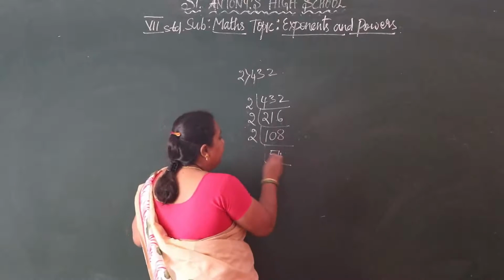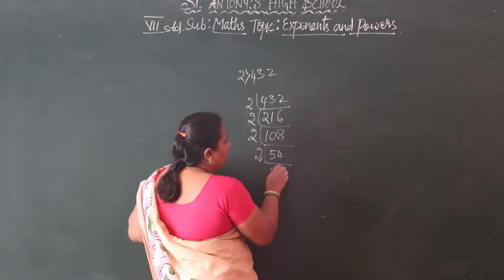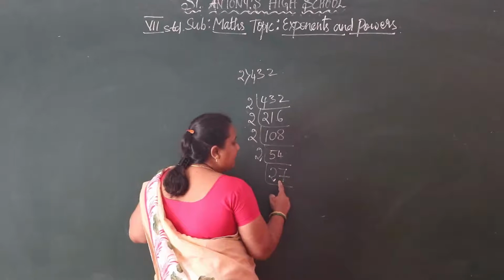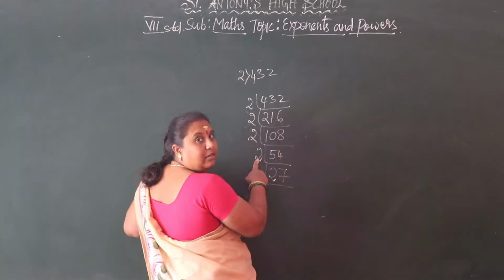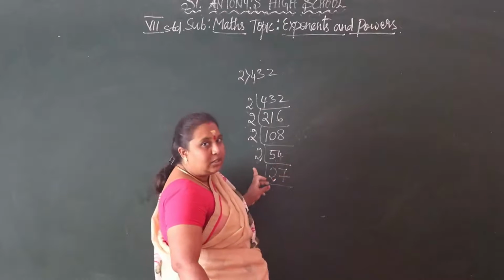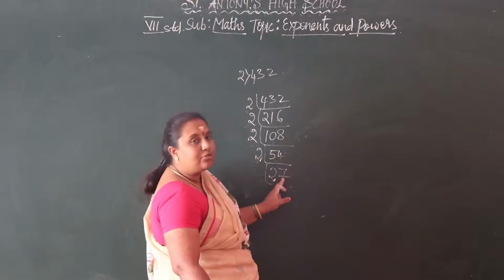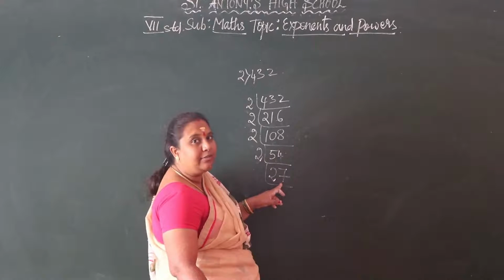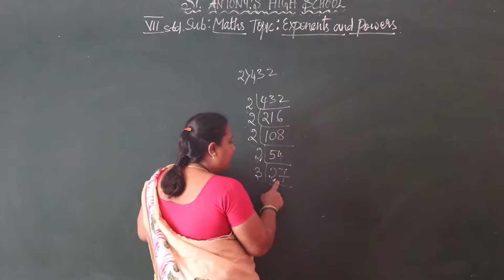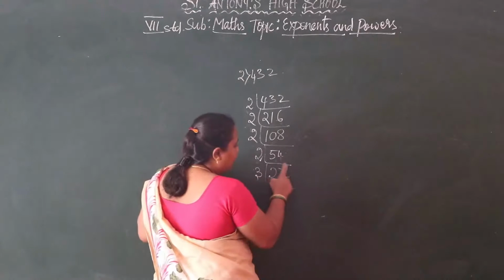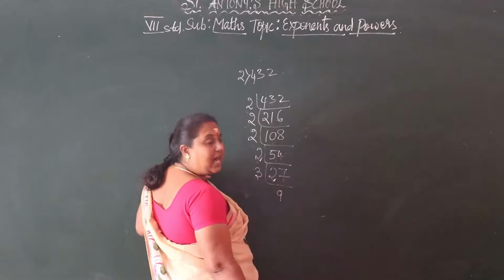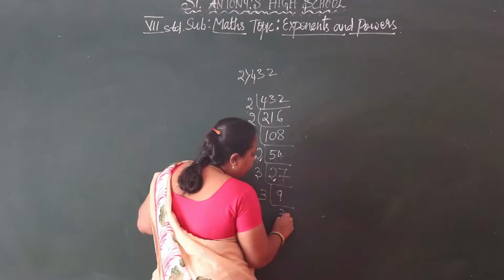Then again we are taking 2. 2 2s are 4. 2 7s are 14. So this 7 in the ones place does not come in the 2 table. See the ones place: if it is an even number, it comes in the 2 table; if it is an odd number, it does not. So for that we have to take 3, the next prime. 2 does not come in the 3 table, so we have to take 2 numbers at a time. So 3 9s are 27. Again we are taking 3 3s are 9.